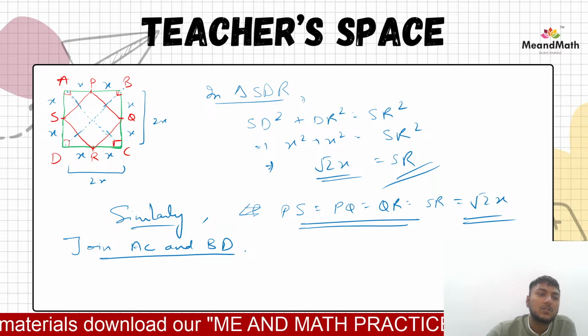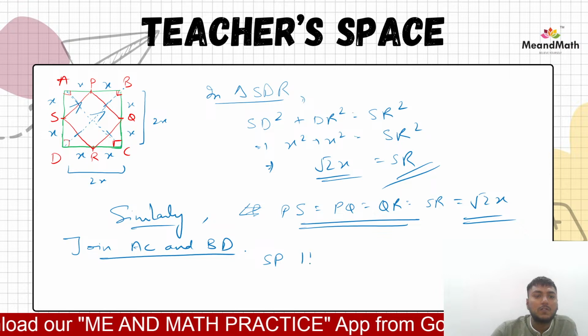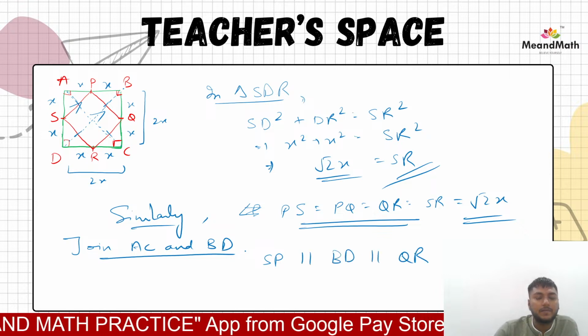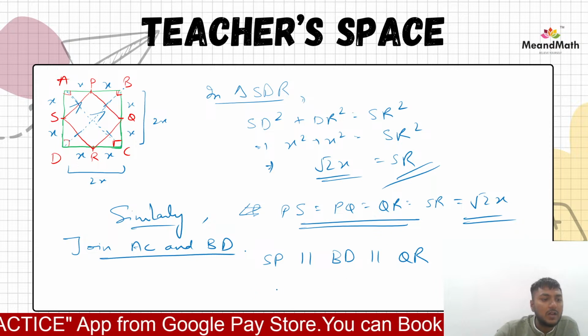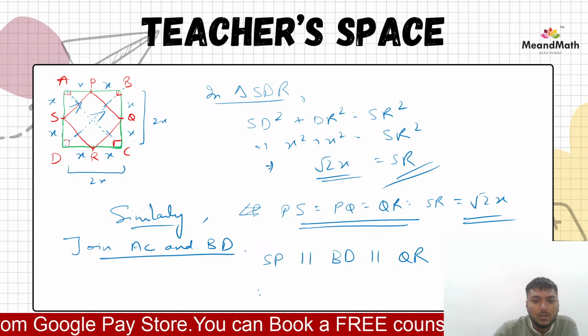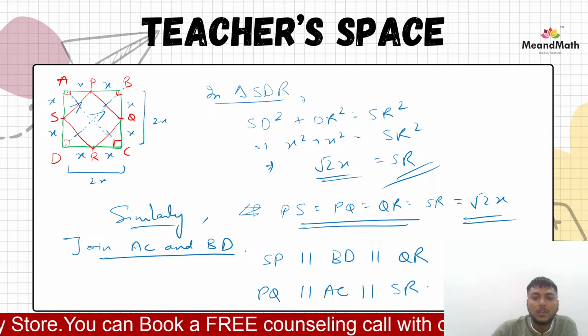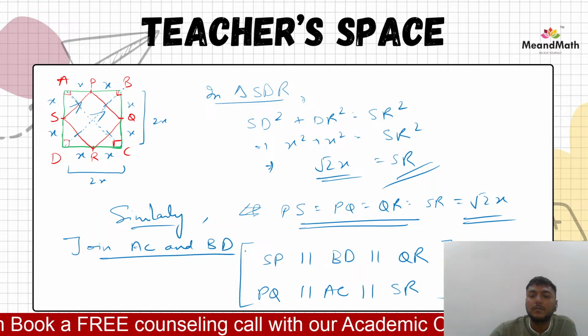So now these two are what? Midpoints. So this means that SP would be parallel to BD and this would be parallel to QR, right? Yes or no? And similarly PQ would be parallel to AC and this would be parallel to SR. Why we would be having these is because of the midpoint theorem.